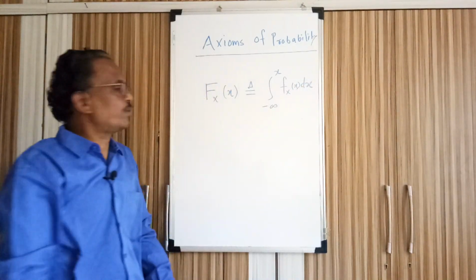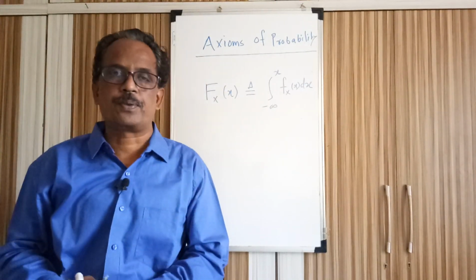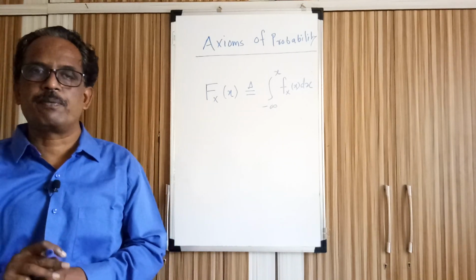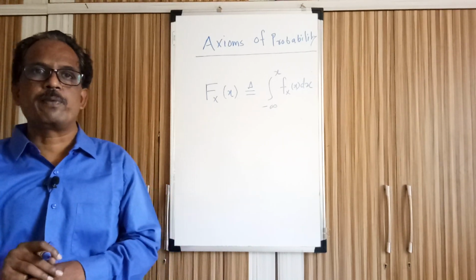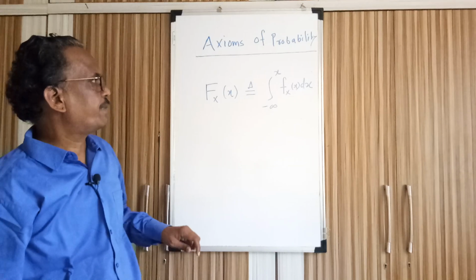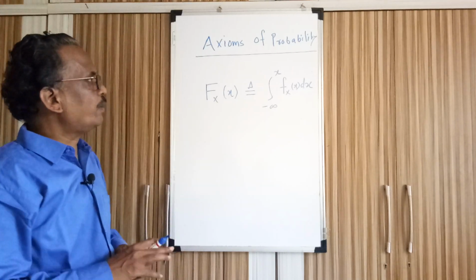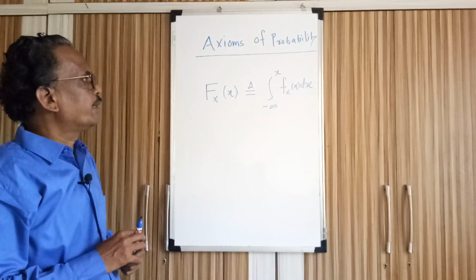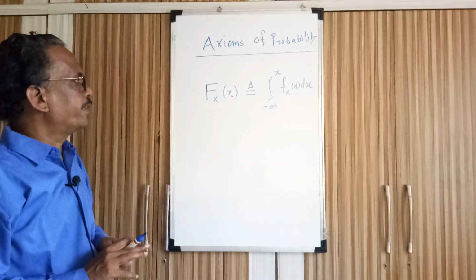I'm sorry, it was written as small f. Small f is for the density function and capital F is for the distribution function. So the distribution function in terms of the density function can be written like this. Whenever we have a density function, we can find the distribution function by using this relation.